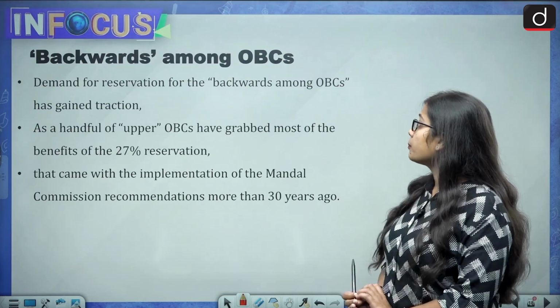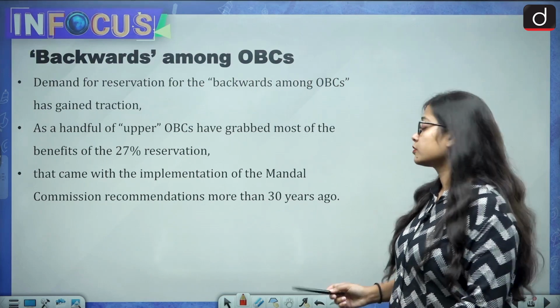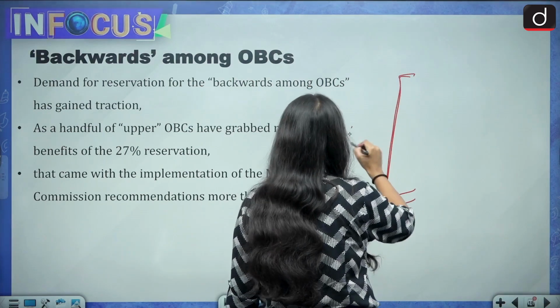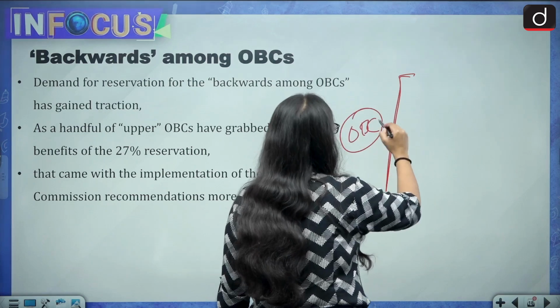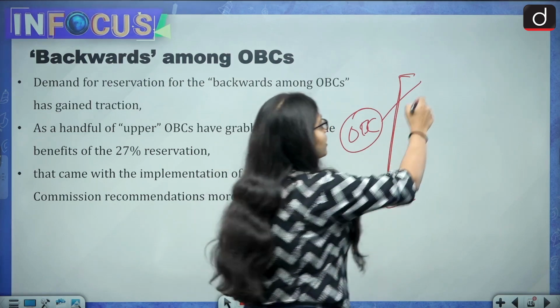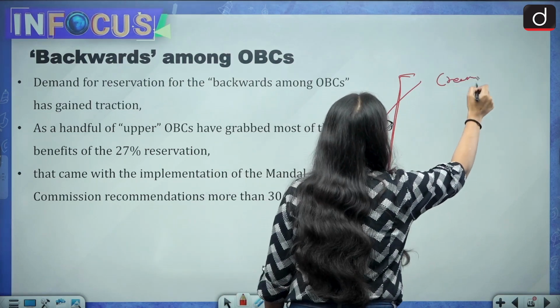Now let's talk about the backward among OBCs. Because OBC is a big community, within OBC the well-off people come under the creamy layer.